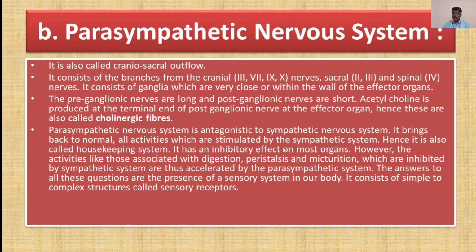It has an inhibitory effect on most organs. However, the activities like those associated with digestion, peristalsis, and micturition, which are inhibited by the sympathetic system, are thus accelerated by the parasympathetic system. Now remember this point. The answers to all these questions are the presence of a sensory system in our body. It consists of simple to complex structures called sensory receptors. Now this was about the parasympathetic nervous system.